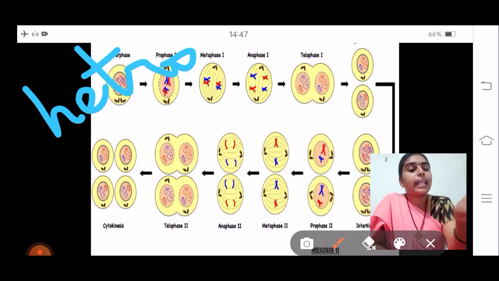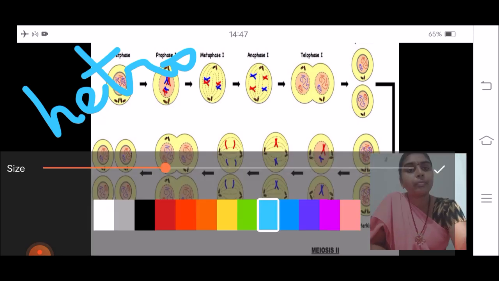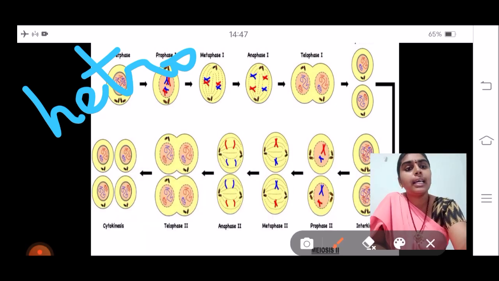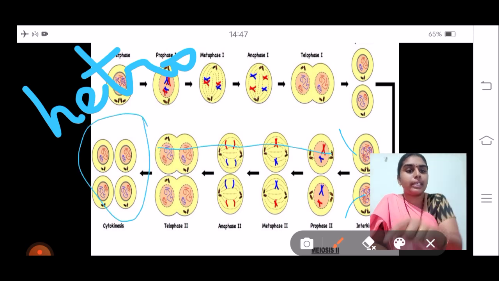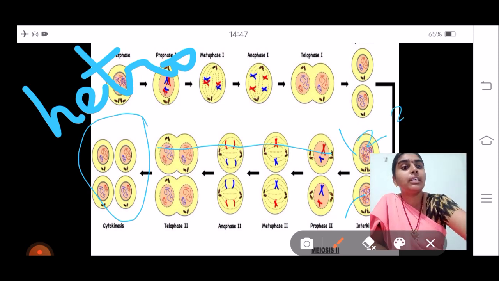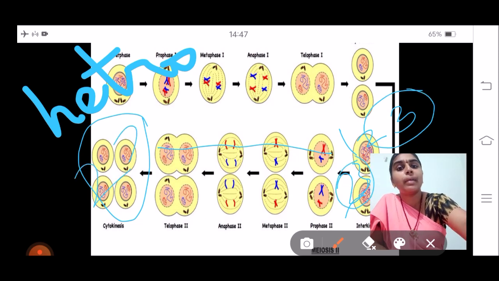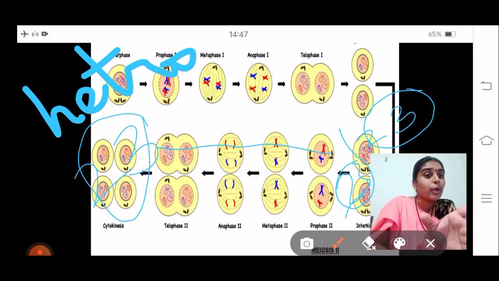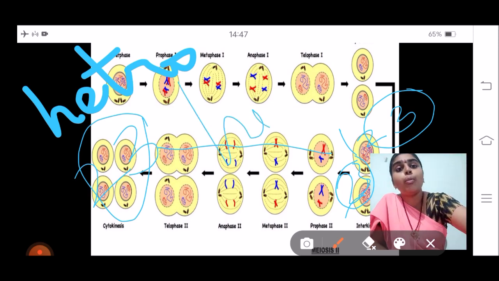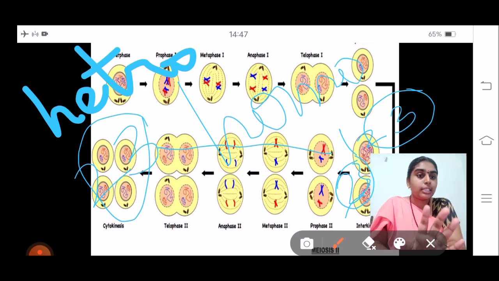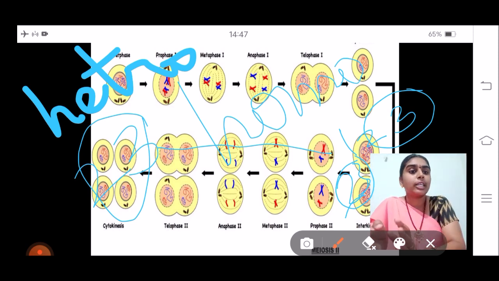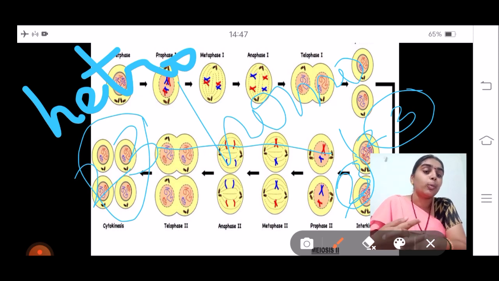Now when we come to the next, in the bottom if you see here, these two daughter cells have again undergone division and gave rise to 4 daughter cells. So these 4 daughter cells are having the same number of chromosomes that are present in the first division formed daughter cells. Here they are having 23 chromosomes. This particular meiosis 2 division is called the homotypic division because the number of chromosomes in the mother and in the daughter cells are the same. So meiosis 2 is homotypic division and meiosis 1 is the heterotypic division.